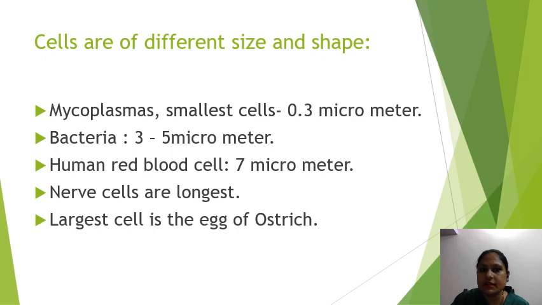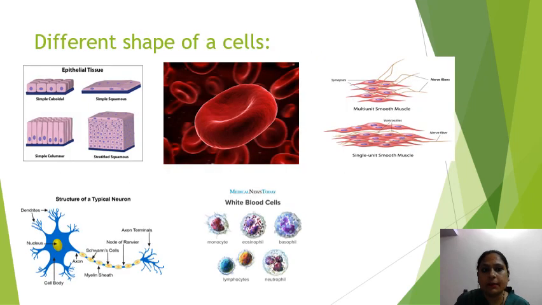Okay, the cell varies in size in different organisms. Then shape, it also varies in shape. There is a columnar shape, a cuboidal shape, an elliptical shape, an elliptical biconcave shape, okay, which is the RBC, and a spindle shape.